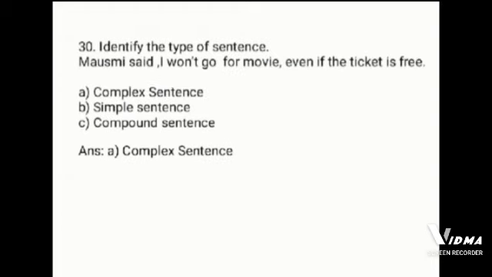Next example, identify the type of sentence. Mosmi said, I won't go for movies even if the ticket is free. The options are complex sentence, simple sentence, compound sentence. The correct option is answer A. The above sentence